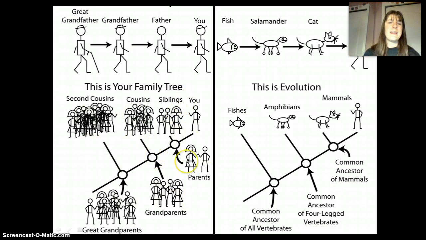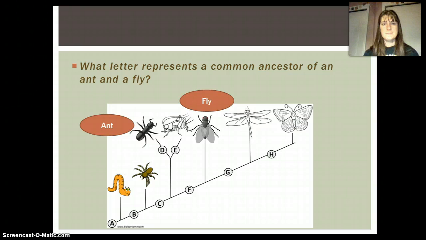This image right here is the beginning of a cladogram that shows relationships between groups and has to do with time. I see this all the time. When we're looking at evolution, there's always this image of like it turns from this to this to this to this. That's not really the case at all. Instead, these things that are alive today share a common ancestor, and just looking at when they share the common ancestor tells us a little bit about the relationships. Here's another place we can see that. If we're looking at like a fly and an ant right here, we can trace these lines back to where those lines meet, and that's the most recent common ancestor.